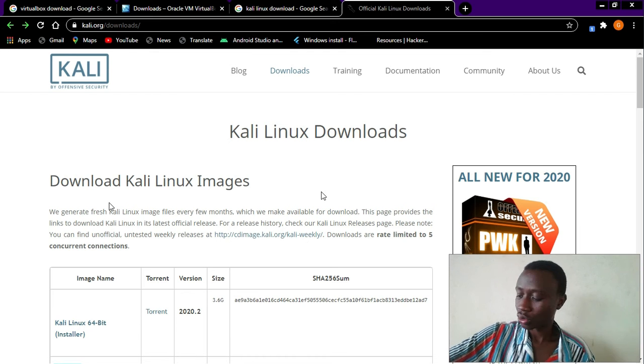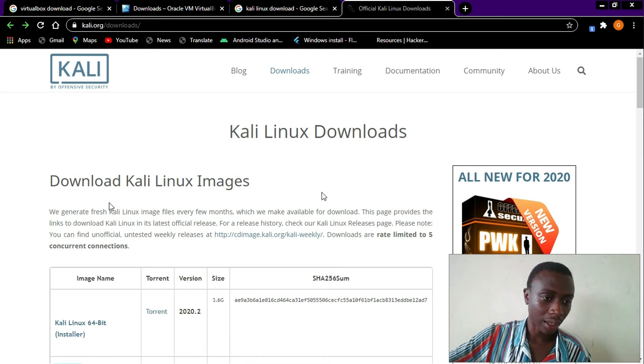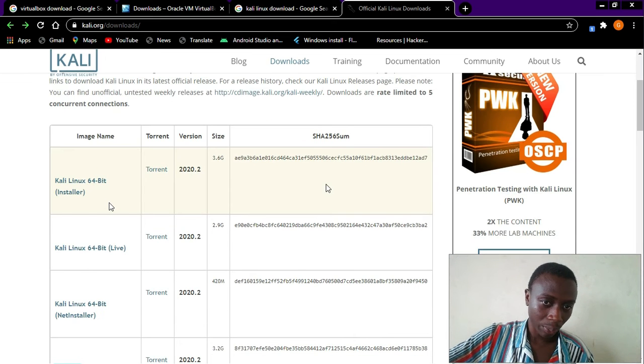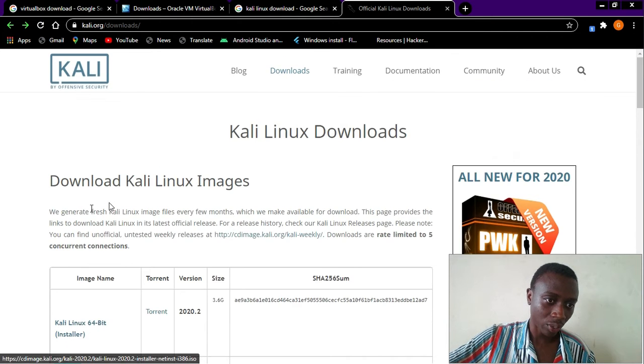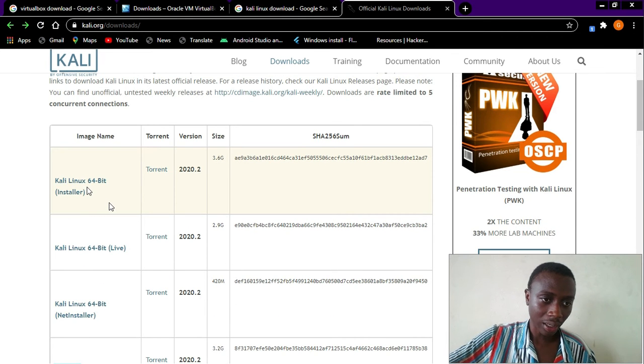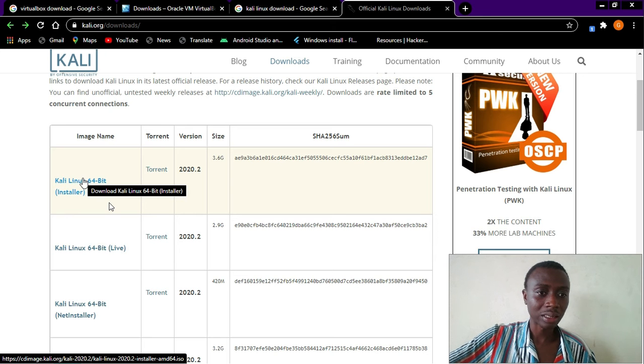Kali Linux operating system. And we are going to download the type of operating system that we want, either the 64-bit or the 32-bit. Most people prefer the 64-bit. Likewise, me here, I like the 64-bit. So I'll just hit on it, and it will start the download process.